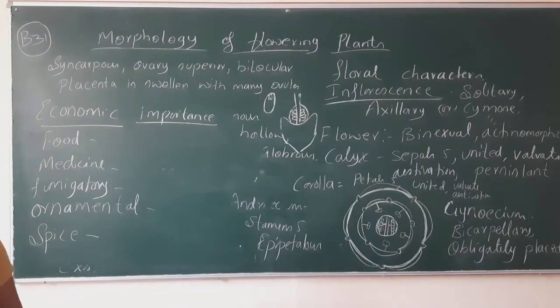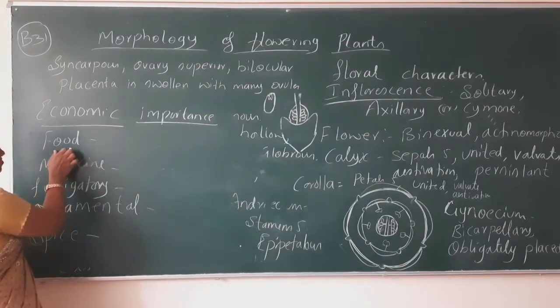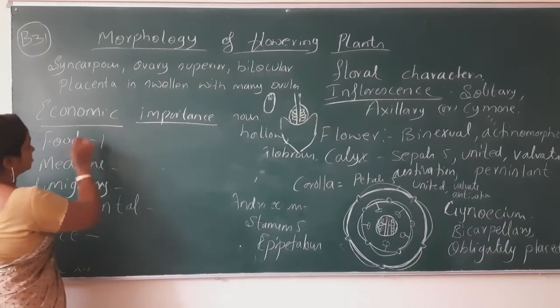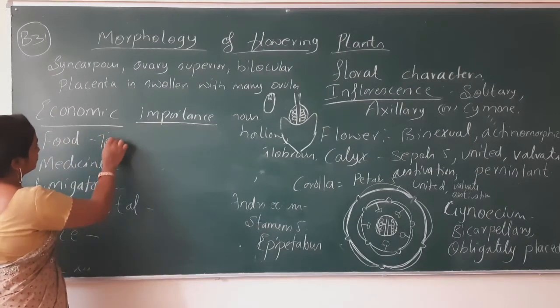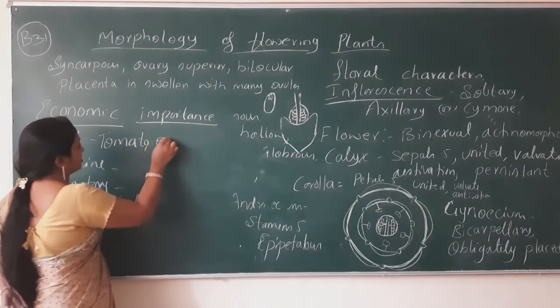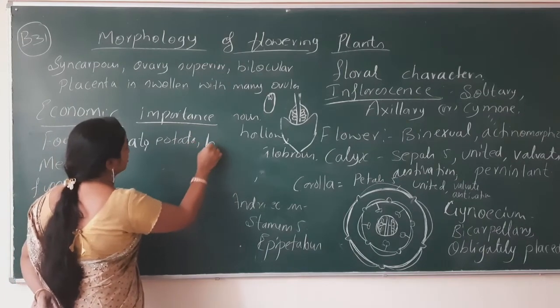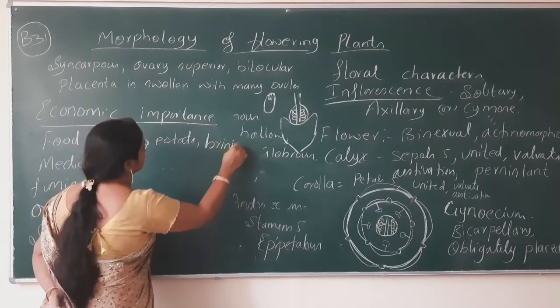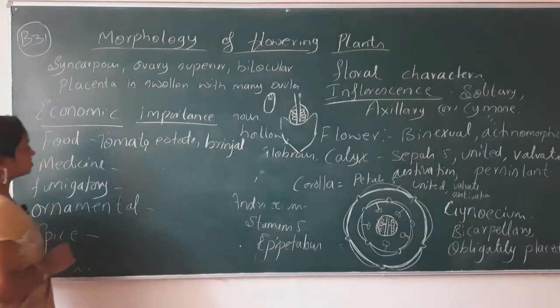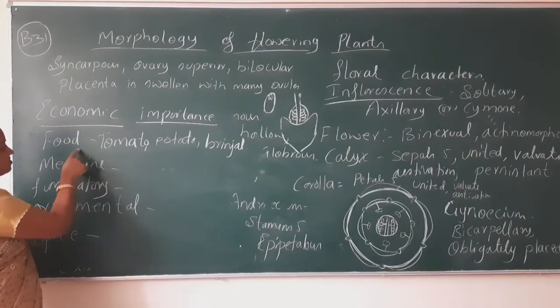I'll take examples from the Solanaceae family used for food purposes: tomato, potato, brinjal. So these are the 3 examples used as food.